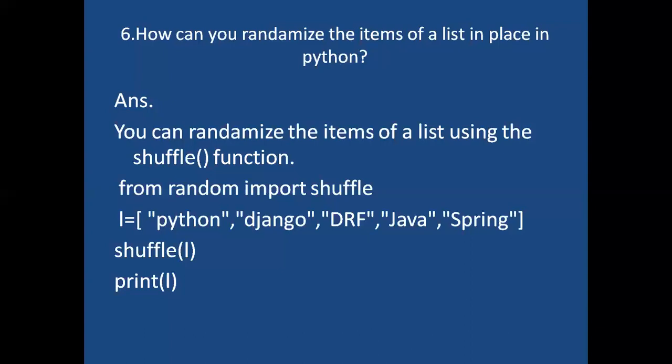See, here I am taking a list. First I am importing the shuffle function: from random import shuffle. Next I take one list: L is equal to Python, Django, DRF, Java, Spring. Now I want to shuffle all the elements, so I pass this list to the shuffle function. The shuffle function will shuffle all the elements. Finally, I print that list, and here you will get a shuffled list.